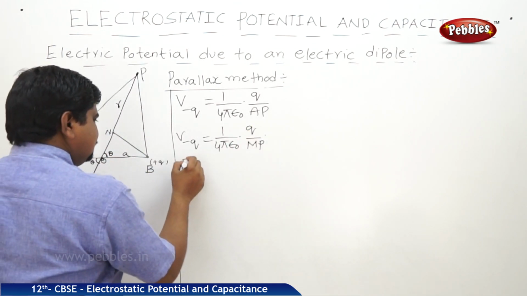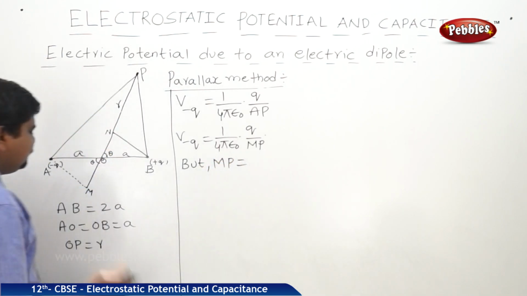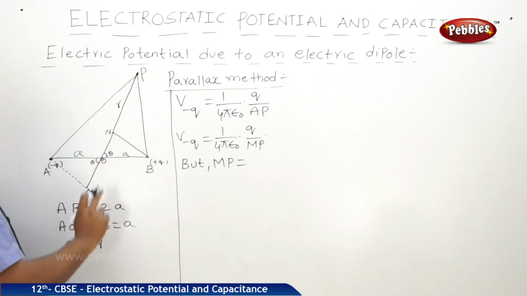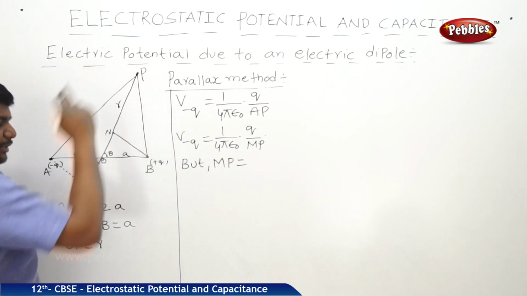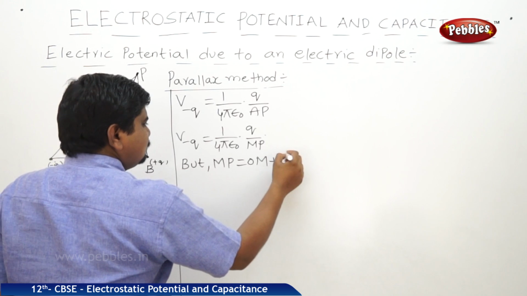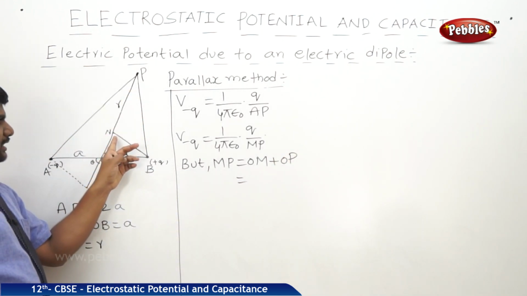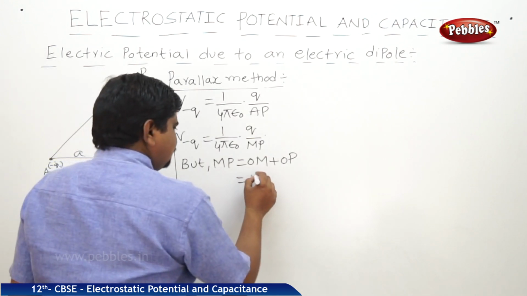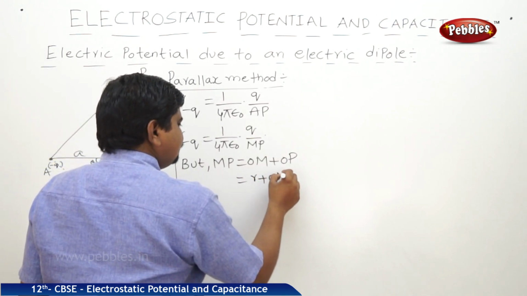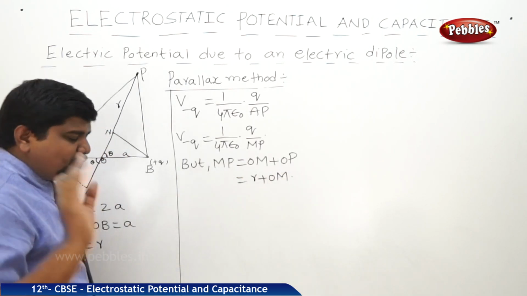But MP is equal to, see the diagram, MP, we can write OM plus OP. What is OP? We know that it is R. Therefore R plus OM, because OP is equal to R. Now we are going to find out what is OM.